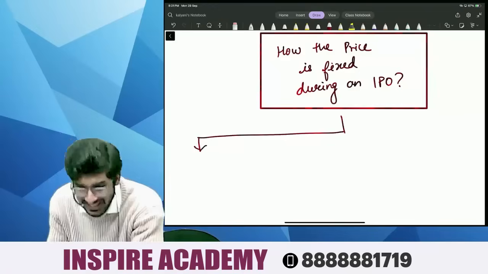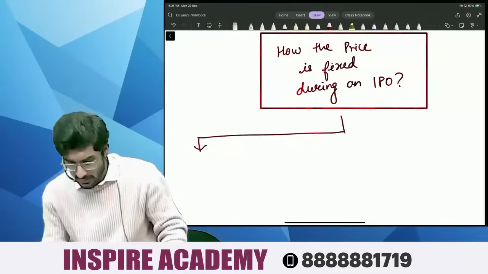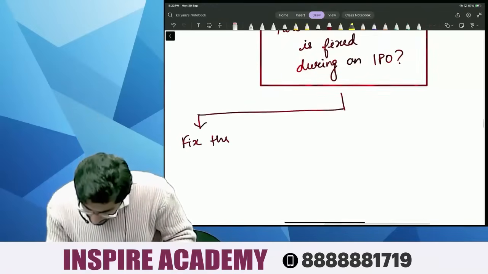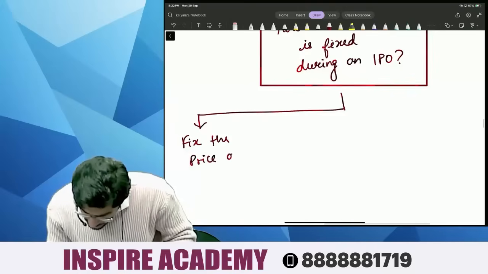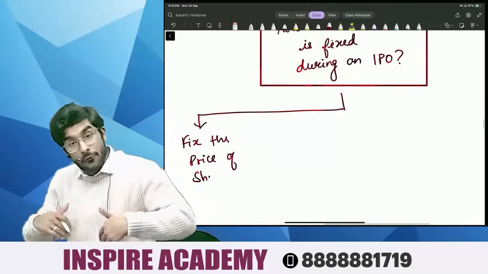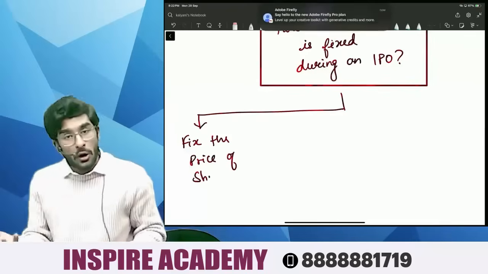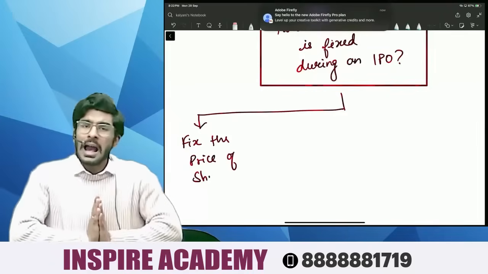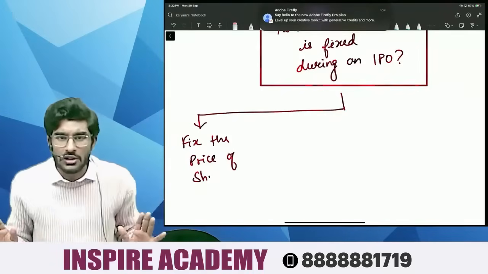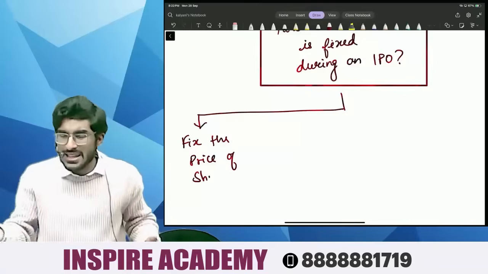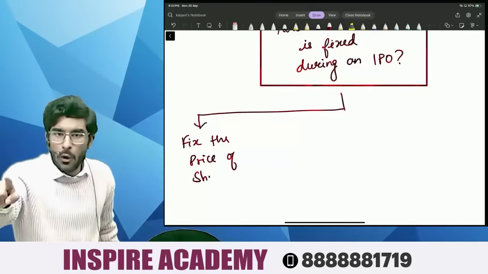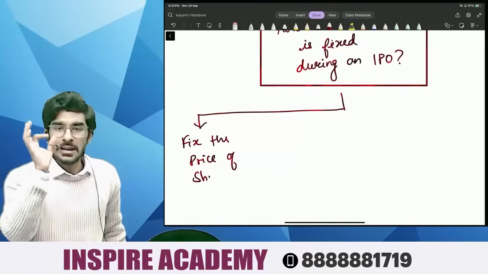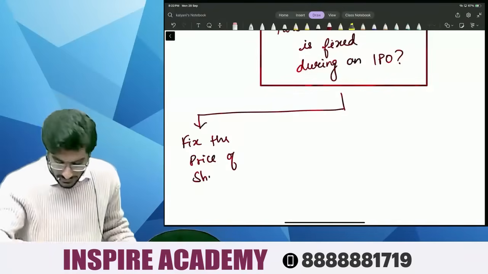Number one, you either fix the price of shares. If you know the value of your shares, you simply fix the value of shares and then invite the investors saying that I want to sell these shares at 100 rupees. If you want to purchase, pay the money, otherwise you can go. This is called the fixed price mechanism.